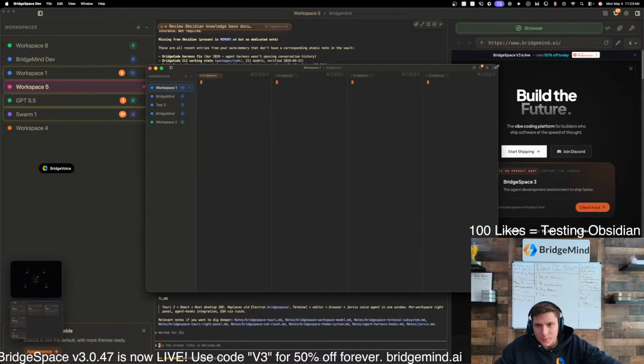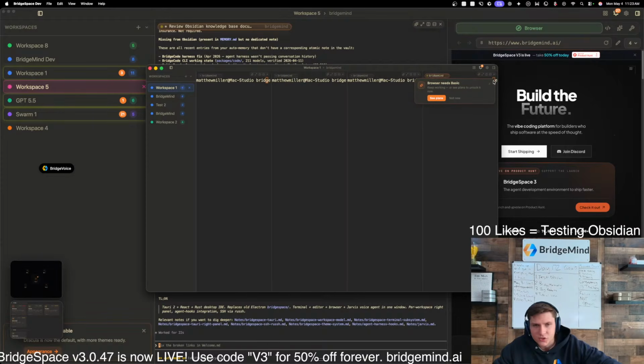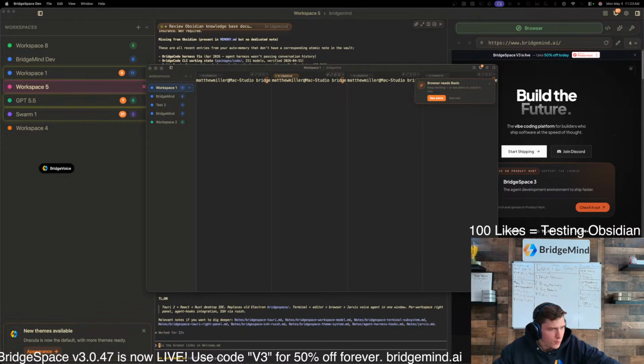So let's do one check real quick. I do want to make sure. Okay, do you guys see this? This is actually an issue. Hold up. This is not good. Do you see how this is saying browser needs basic? There's an issue. Let's make sure that this doesn't get deployed. Hold on. I hope I didn't miss it and it does get deployed. Hold up. I don't see anything yet. But it looks like there's some breaking changes locally, so we just don't want to deploy those.